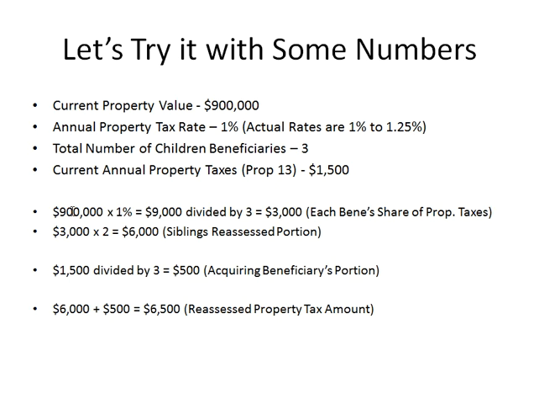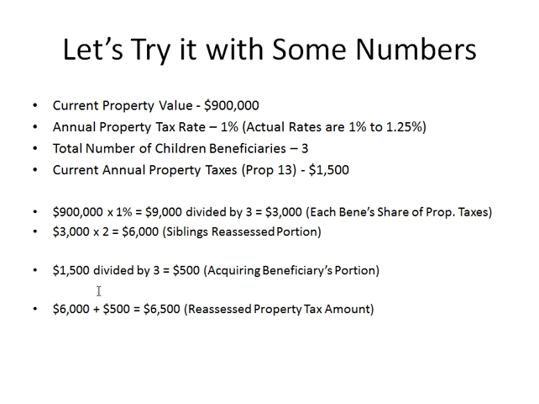So $900,000 times 1% equals $9,000. I'm going to divide that by 3 because there are 3 beneficiaries. That's $3,000, each beneficiary's share of the property taxes. And $3,000 times 2, since only 2 of the beneficiaries are going to be taking cash, will be $6,000. We're going to call this the siblings reassessed portion.